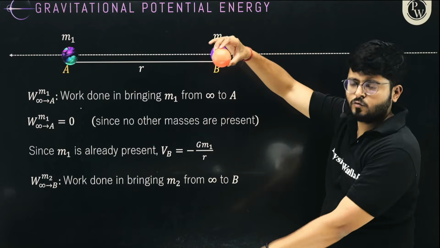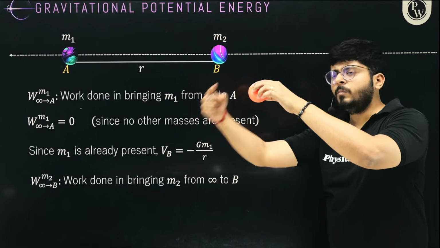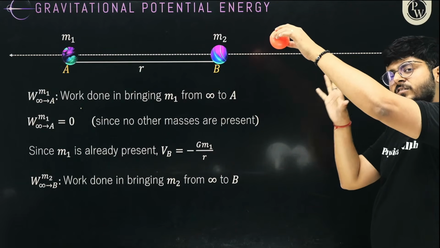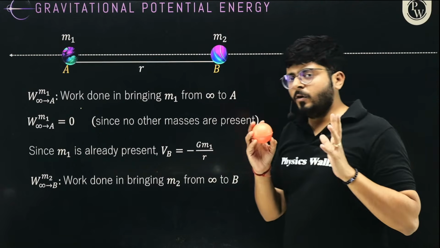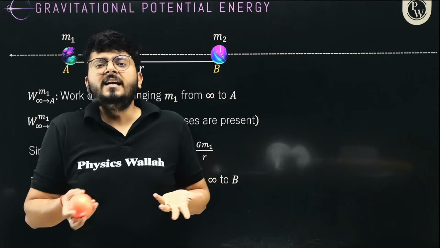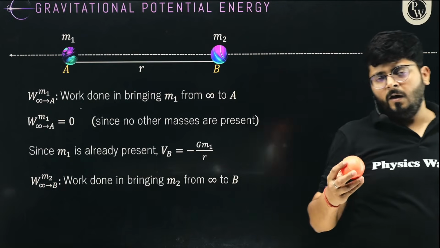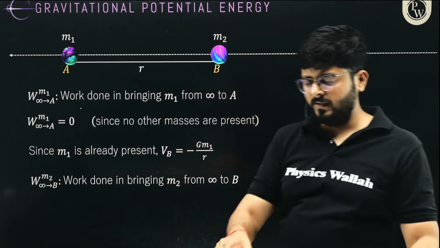In the system of these two objects, one object is Earth, second object is this body. In this system of these two bodies, whatever work I have done now, that work is stored over here in the form of potential energy. So the gravitational potential energy is the energy stored in the gravitational field, or you can say energy stored in a system of two objects lying in the gravitational field.